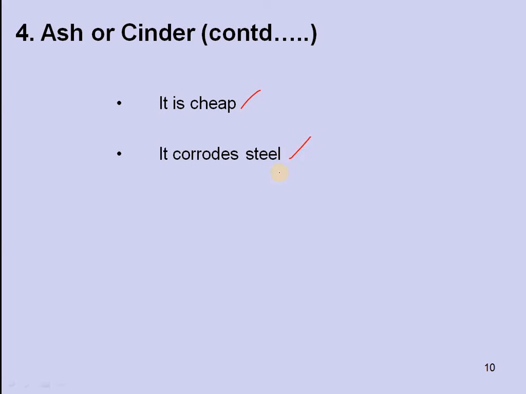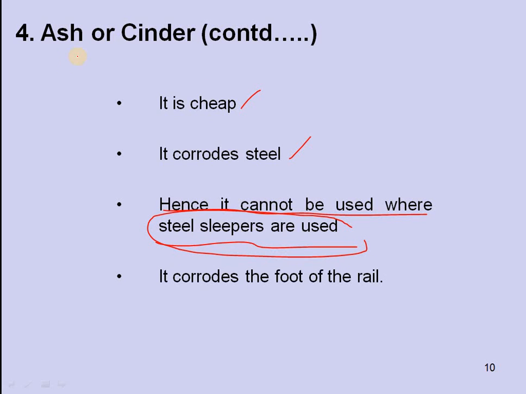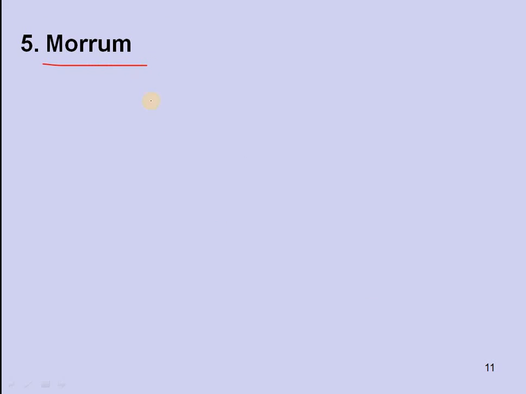It corrodes steel and hence it cannot be used where steel sleepers are used. So wherever we place the steel sleepers, this ash or cinder material is not used, and it corrodes the foot of the rail.